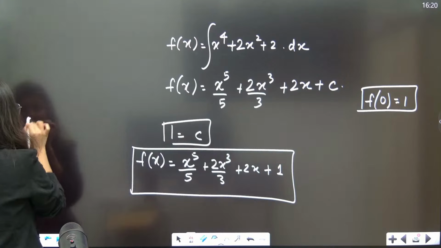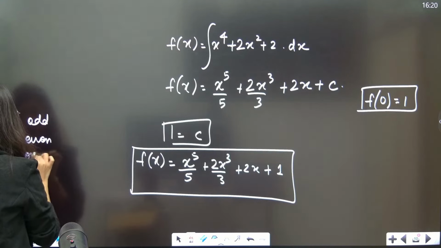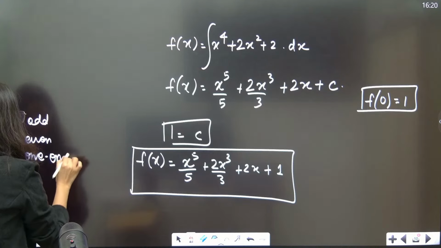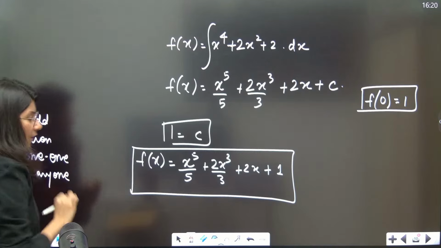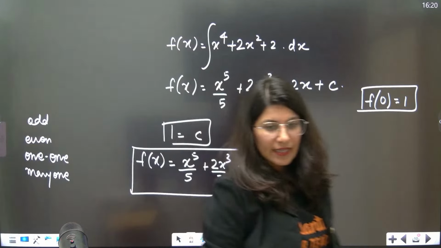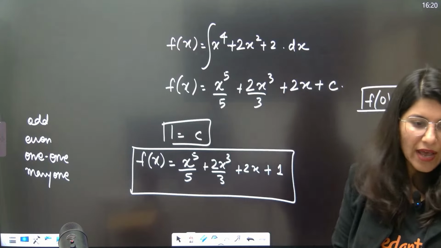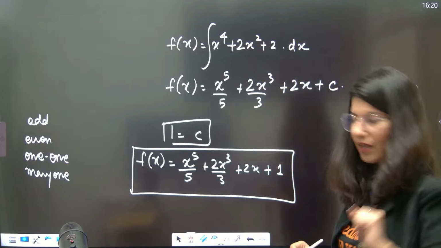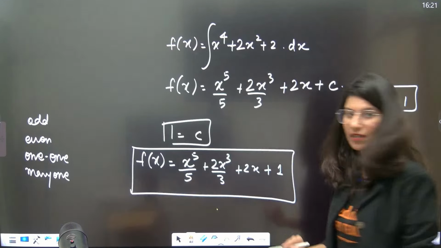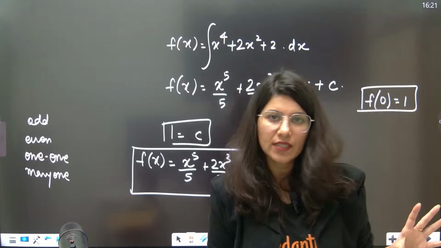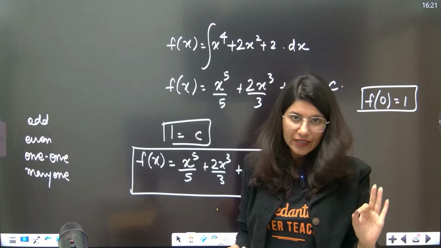Now tell me whether your function is an odd function, an even function, a 1-1 function, or a many-one function. These are the 4 options given to you for this particular question. Can anybody tell me? Yes, Cuberhead, you have cracked this question. Very good. Understand, for an odd or even function, if you go by polynomial, term by term you can just gauge whether the function is odd or even.